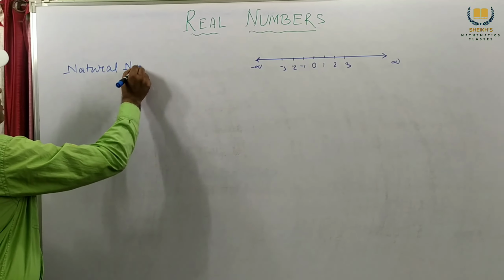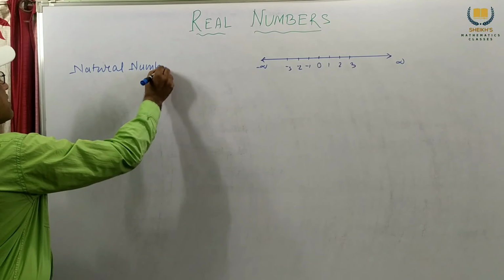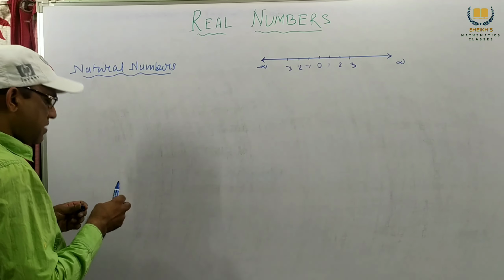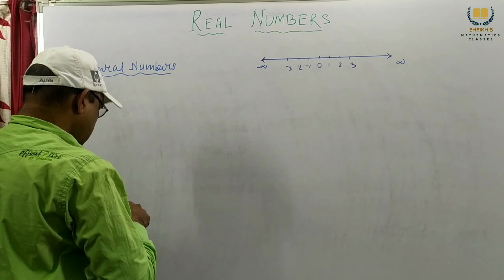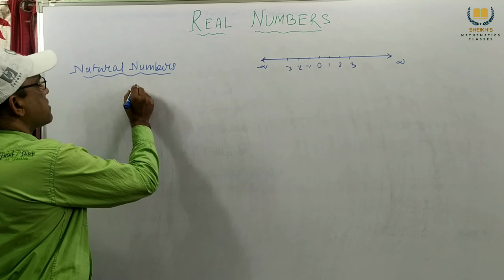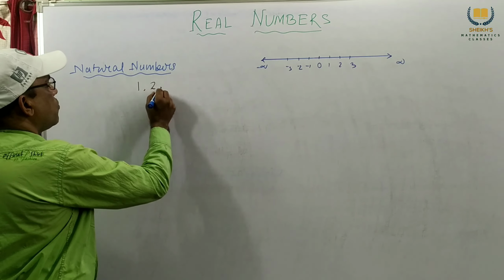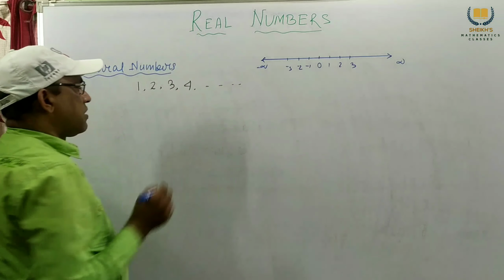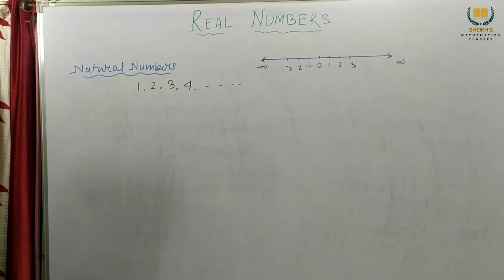Which are natural numbers? Natural numbers start from 1: 1, 2, 3, 4, ... These are called natural numbers.